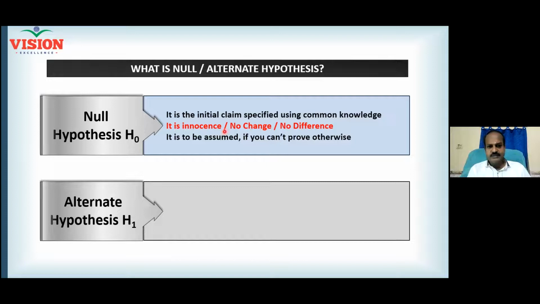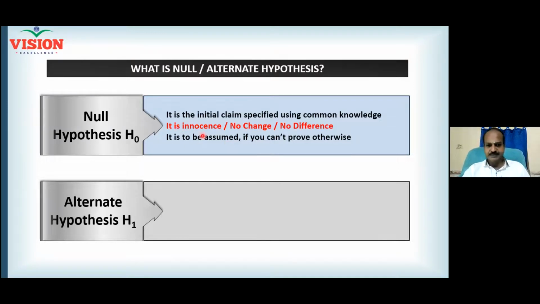So null hypothesis is a statement of innocence. It is a statement of equality. I would say it is a statement of no change: the conditions before the process improvement and the conditions after the process improvement are the same. It's a statement of no change. It's a statement of no difference. This is how you must frame null hypothesis. We always assume null hypothesis to be true unless and until we get a clue that it is wrong. Otherwise, we always believe, right?